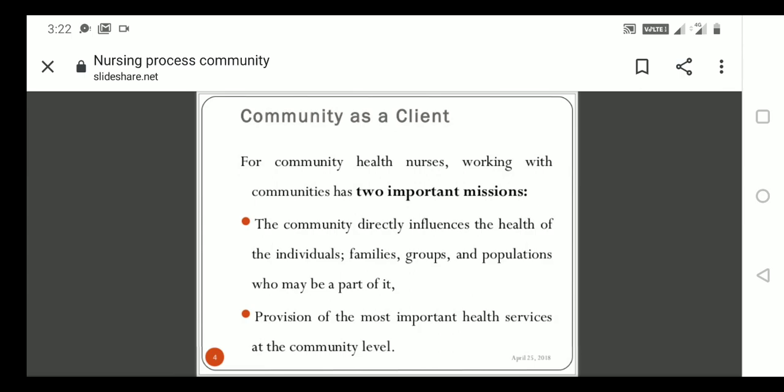The second point is provision of the most important health services at the community level. When we give nursing care, it is the most needed nursing care service for the community people to solve their health issues.